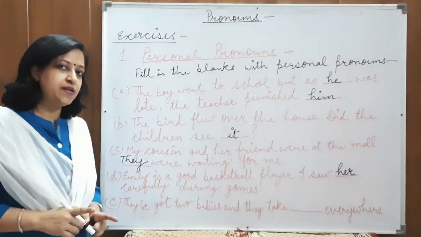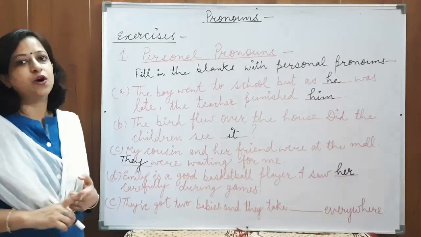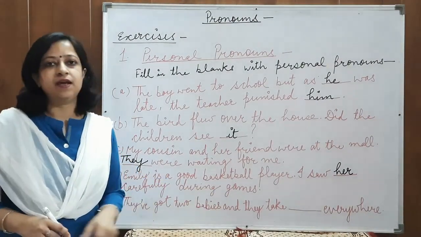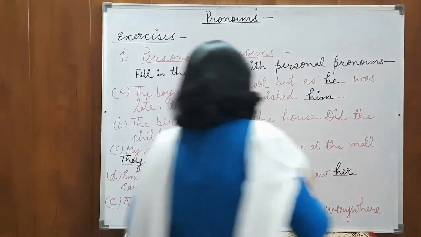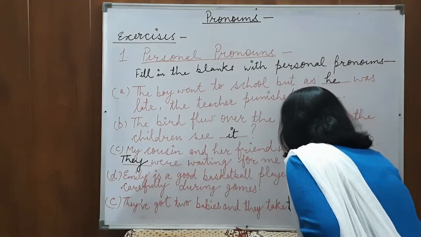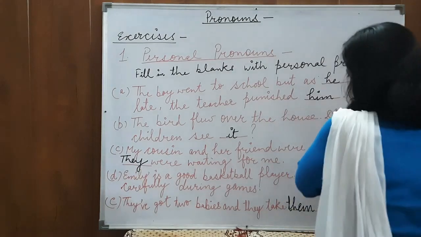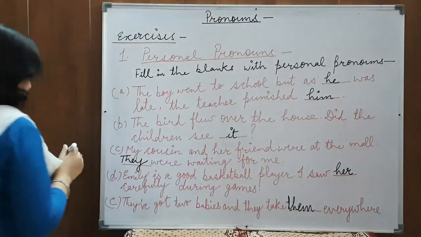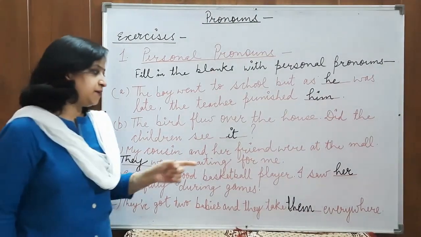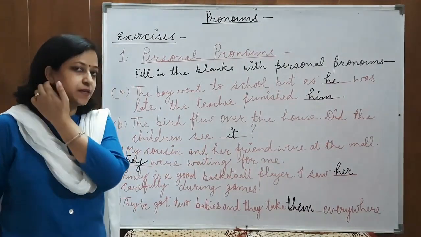So, for plural case, we have to use they or them. They have got two babies and they take them. We'll write them here. They have got two babies and they take them everywhere. I hope this is clear.